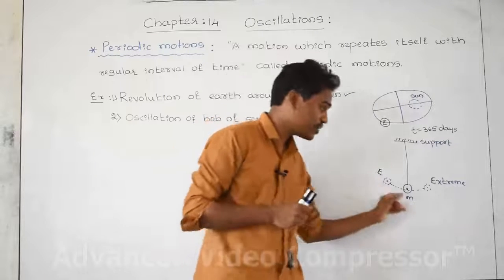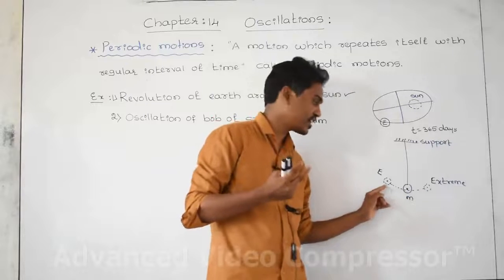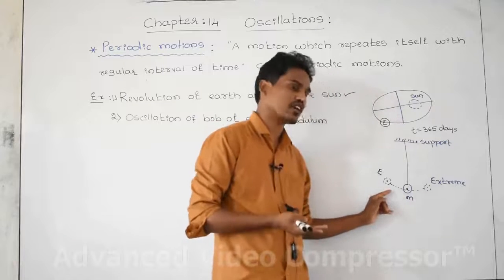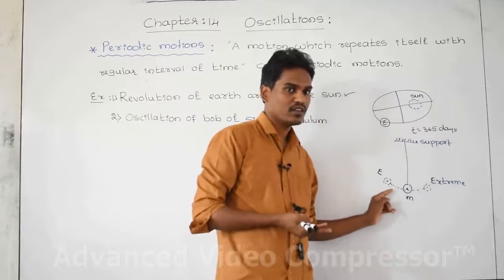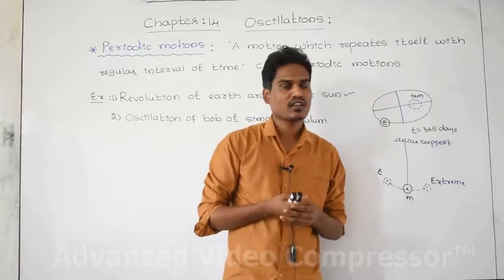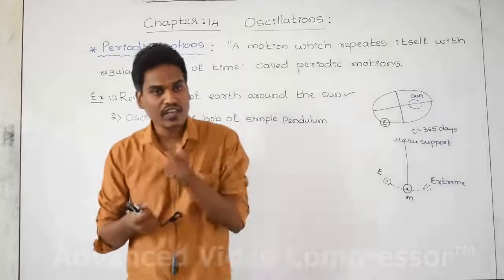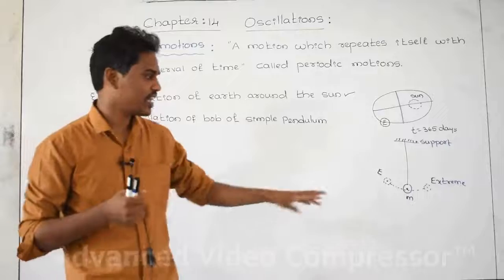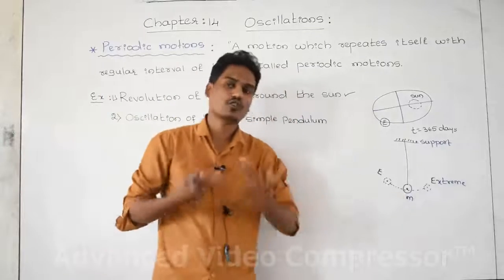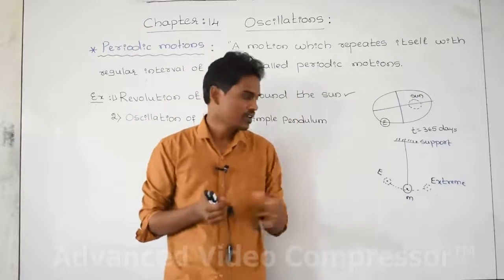How much time does it take to complete one cycle? 2 seconds. To complete the second cycle, again 2 seconds. To complete the third cycle, again 2 seconds. For each and every swinging, how much time is taken by the body? That is 2 seconds. Then the time per each and every cycle is constant, or the same.